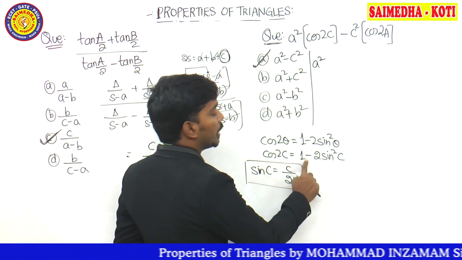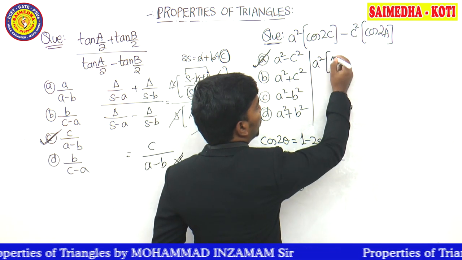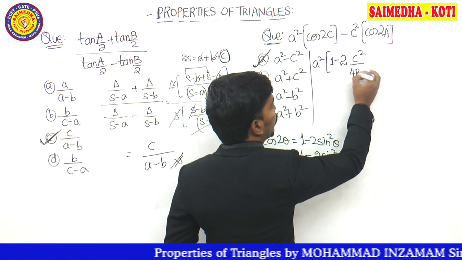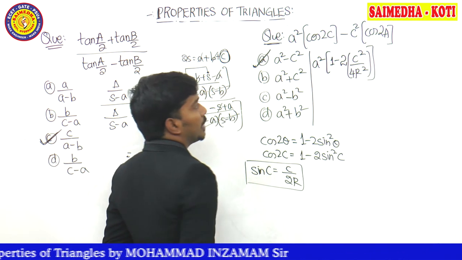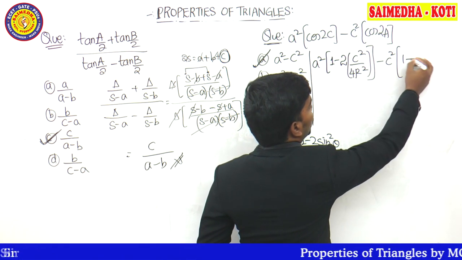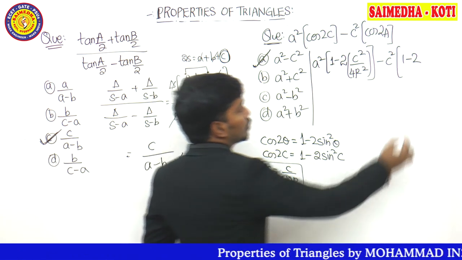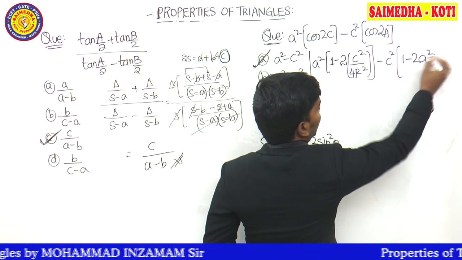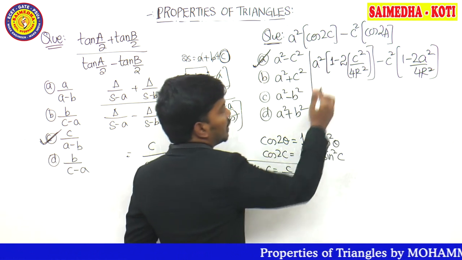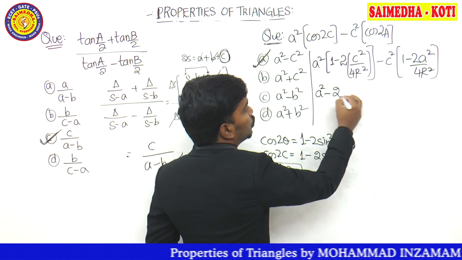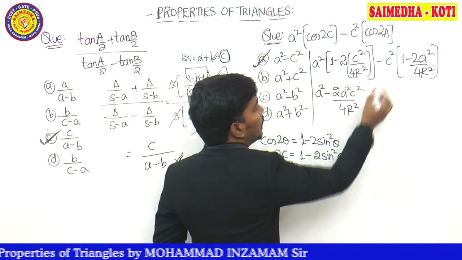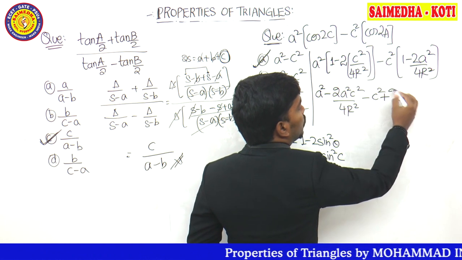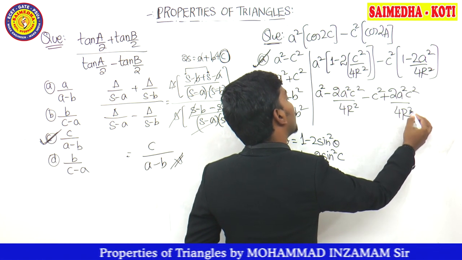So in the place of cos 2c, we can write 1 minus 2 sine square c, 1 minus 2 times of sine square c. Sine square c is going to become c square divided by 4r square. Similarly, in the next step also, c square is as it is, 1 minus 2 sine square a. 2 sine square a, we can write it here. Sine square a is going to become a square by 4r square. Multiply it here on the inside. A square minus 2a square c square by 4r square, minus c square into 1 is minus c square, minus into minus it will become plus 2a square c square by 4r square.